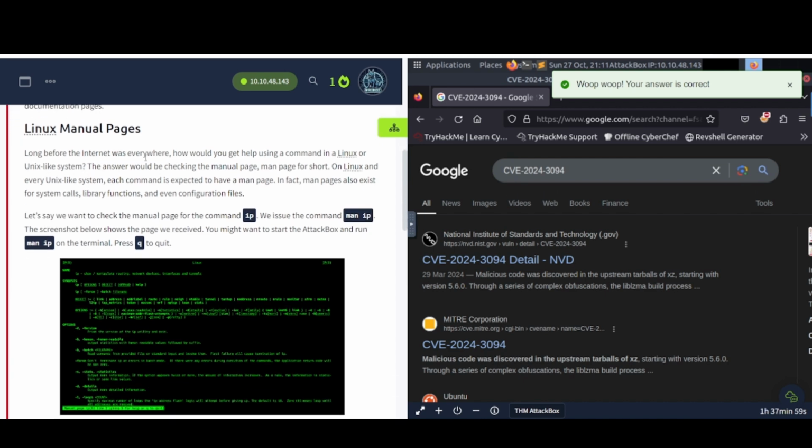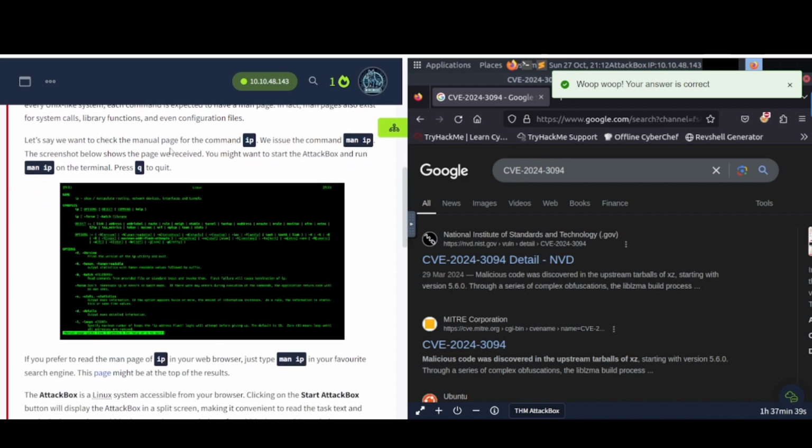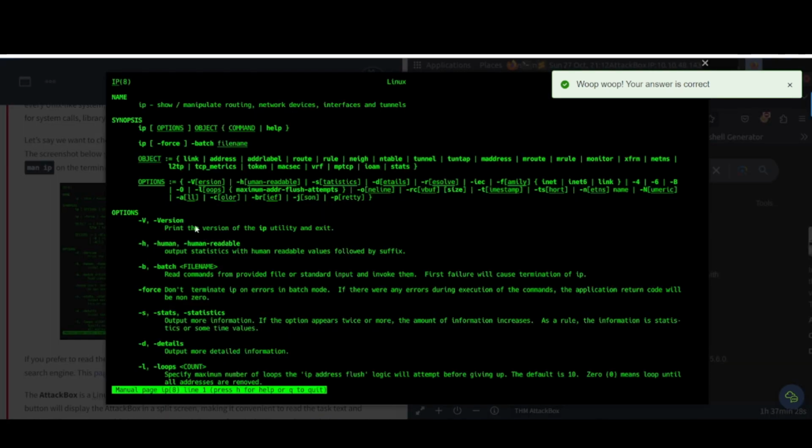Long before the internet was everywhere, how would you get help using a command in a Linux or Unix-like system? The answer would be checking the manual page, man page for short, on Linux and every Unix-like system. Each command is expected to have a man page. In fact, man pages also exist for system calls, library functions, and even configuration files. Let's say we want to check the manual page for the command ip. We issue the command man ip. The screenshot below shows the page we received. You might want to start the AttackBox and run man ip on the terminal and press Q to quit. So this is what it's supposed to look like here.